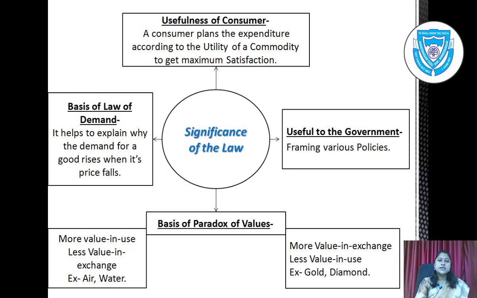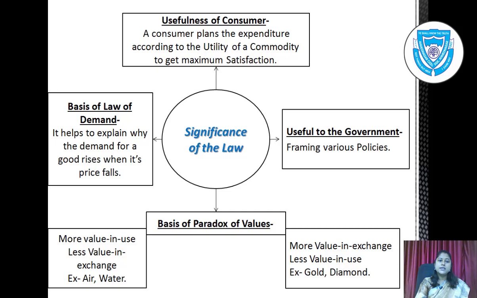Next point is significance of the law. First, usefulness to the consumer. A consumer plans the expenditure according to the utility of a commodity to get maximum satisfaction. So it is useful for household expenditure. Second is useful to the government. This law is useful to the government for framing various policies, that is social justice or tax policies, etc.